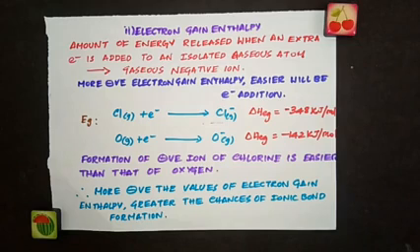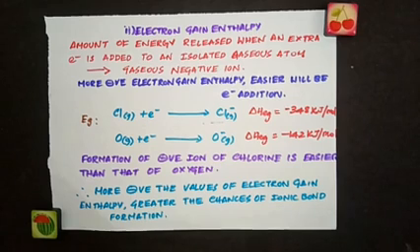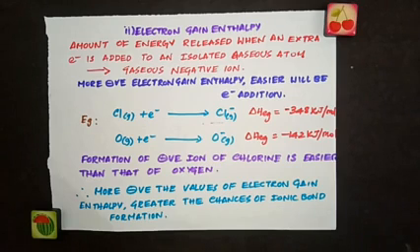And I just want to mention one thing here. In some books you could see, instead of electron gain enthalpy, the term electron affinity is used. Electron affinity and electron gain enthalpy are equal in magnitude but opposite in sign. Previously, when they used the term electron affinity, they used the positive sign.